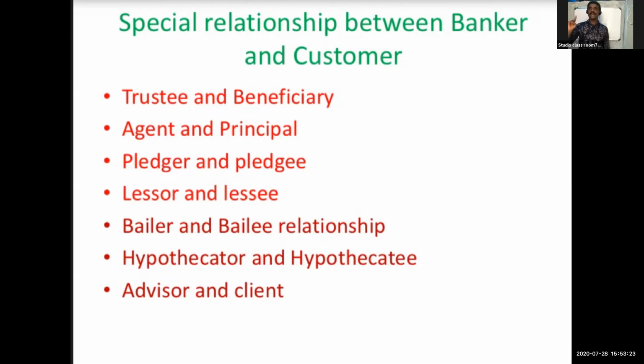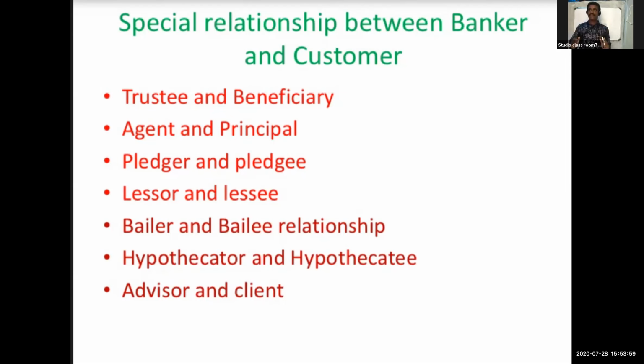In this case, the customer becomes the hypothecator, and the bank becomes the hypothecatee. Understand the difference between hypothecator and hypothecatee and pledger and pledgee? Any doubt related with that? Karthik, any doubts? No, sir. Okay, so that is the difference. Pledger means that is a gold loan example. Then advance against goods, here we can use those goods. Which one? Hypothecator and hypothecatee.